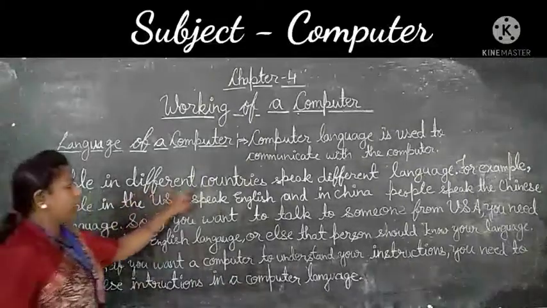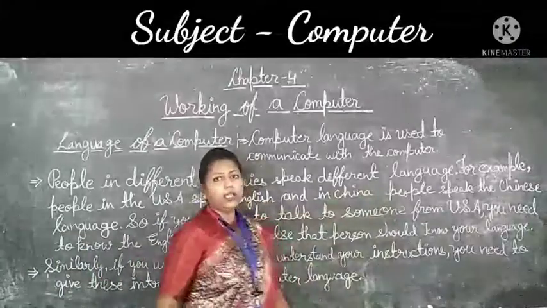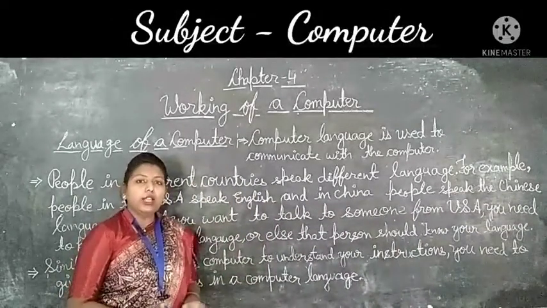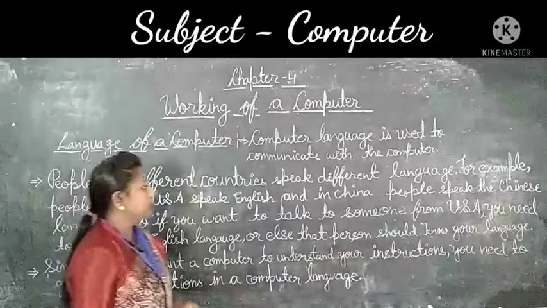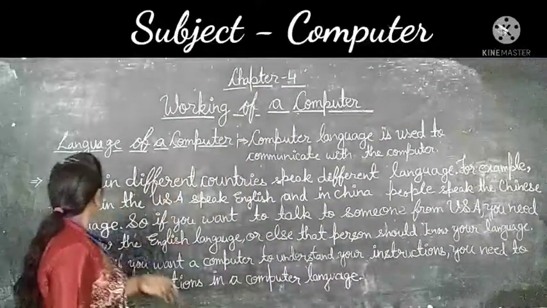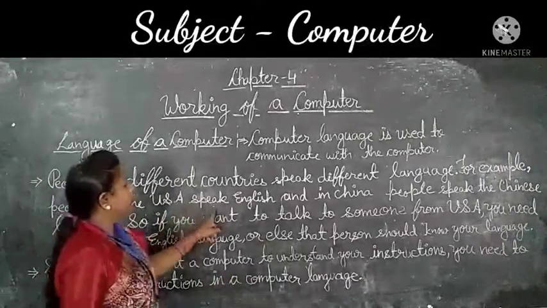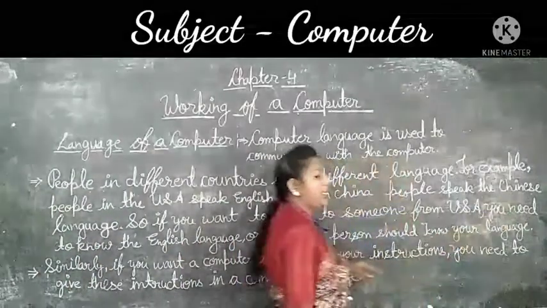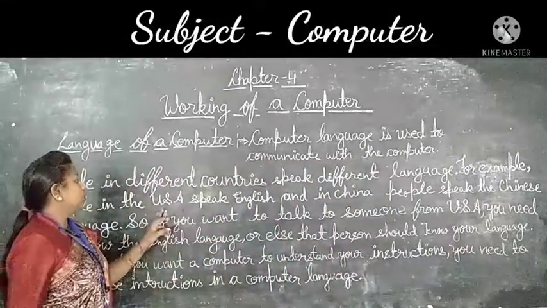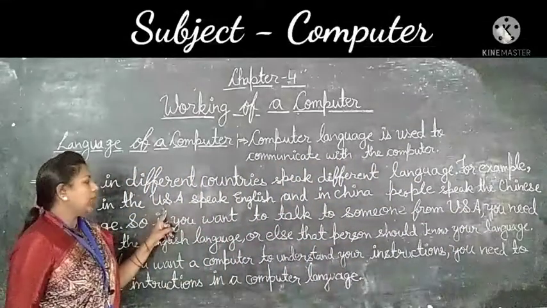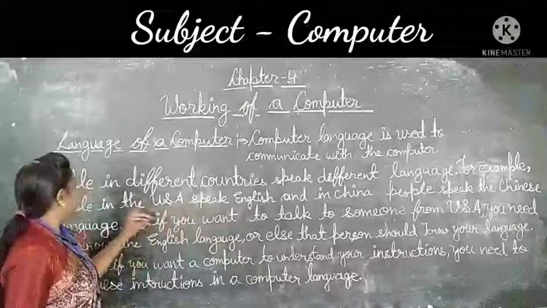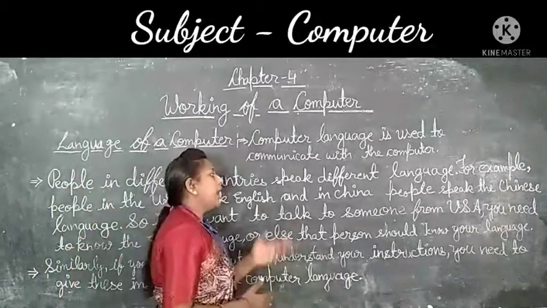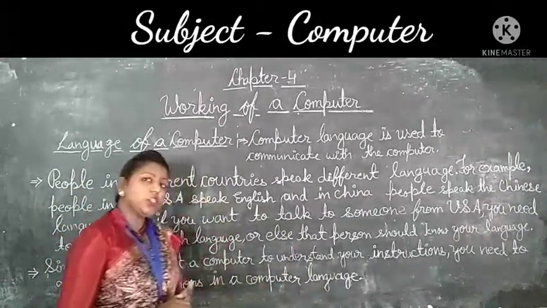People in different countries speak different languages. It means people in different countries use different languages. For example, people in the USA speak English, and in China people speak the Chinese language. USA is the United States of America. It means American people always speak English, and Chinese people always speak the Chinese language.